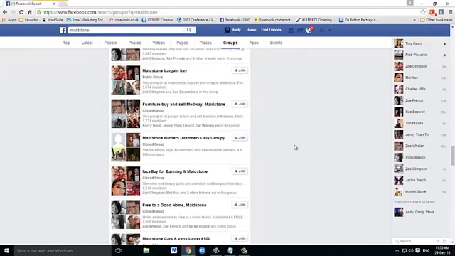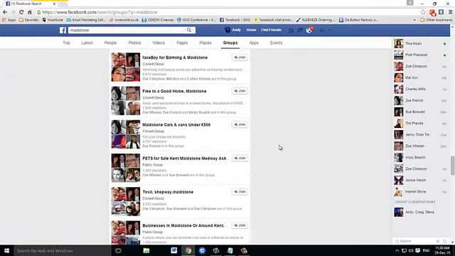Another place you need to be careful not to post is groups like Free to a Good Home, or another one, Freebay, where the people in these groups are more interested in swapping or just giving items away. If you're posting items in there saying we're going to advertise this for £10, £15, £20, whatever it is, you're probably not going to go down too well. So like I said, just make sure you stick to on-topic groups, but it shouldn't take you that long to get a few groups together so you can start posting to them.